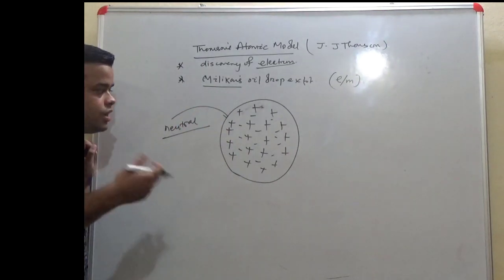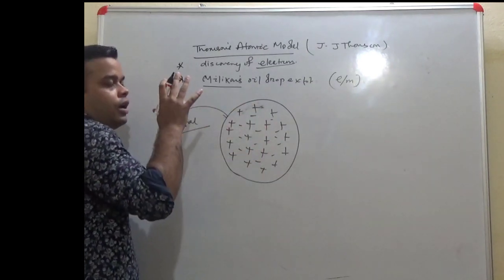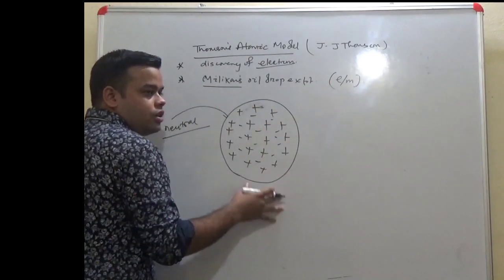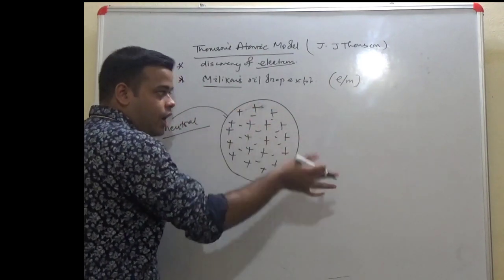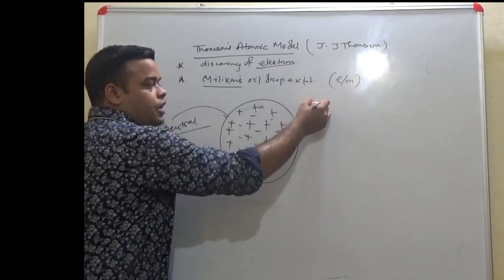I am saying it once again. According to Thomson, an atom is a positively charged sphere in which the electrons are embedded, as raisins in a cake.